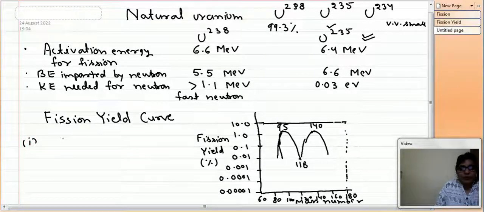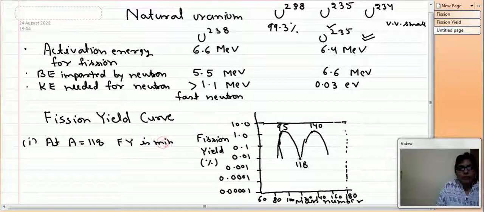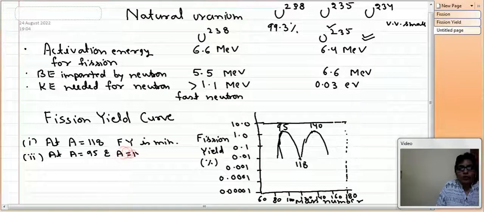At A equal to 118, fission yield is minimum. Then at A equal to 95 and A equal to 140, fission yield is maximum.